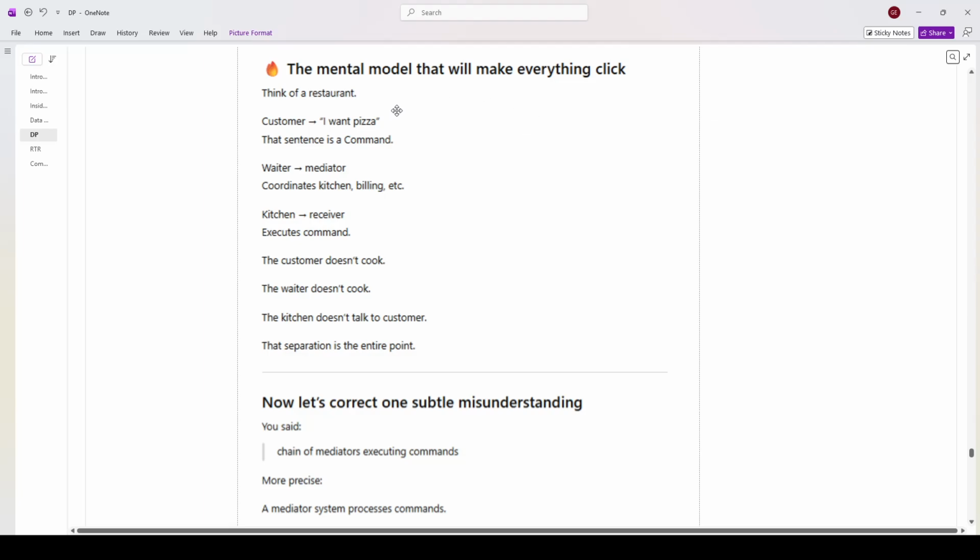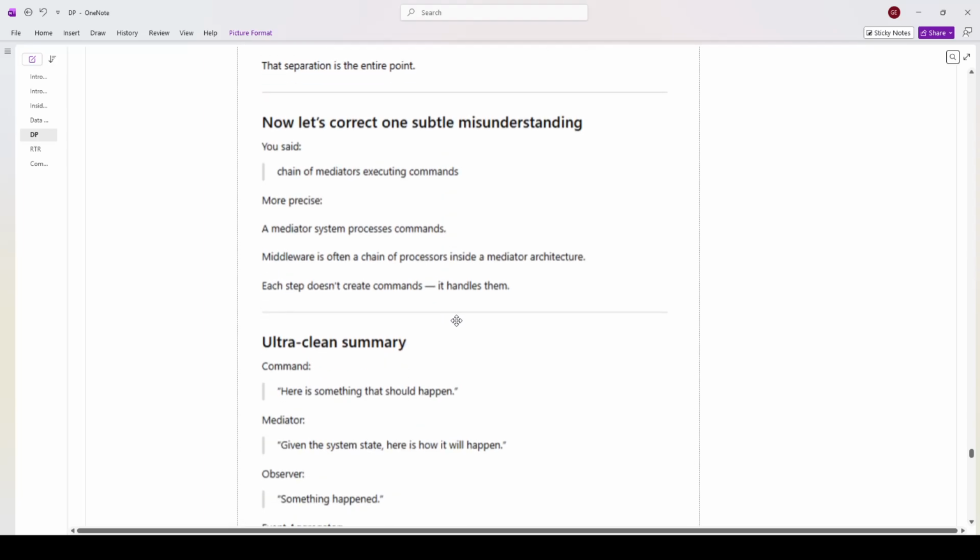So the mental model that will make everything click: think of a restaurant. Customer: I want pizza. That sentence is a command. Waiter, the mediator, coordinates kitchen, billing, etc. Kitchen, the receiver, executes the command. The customer doesn't cook, the waiter doesn't cook, the kitchen doesn't talk to the customer. The separation is the entire point.